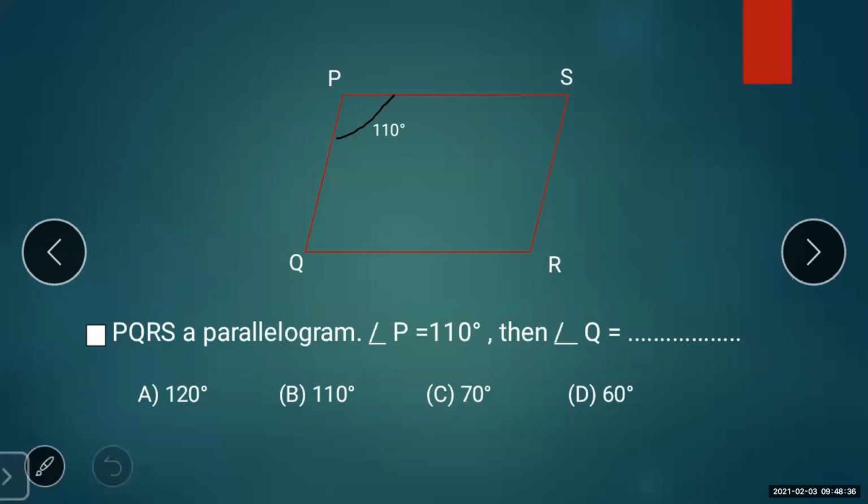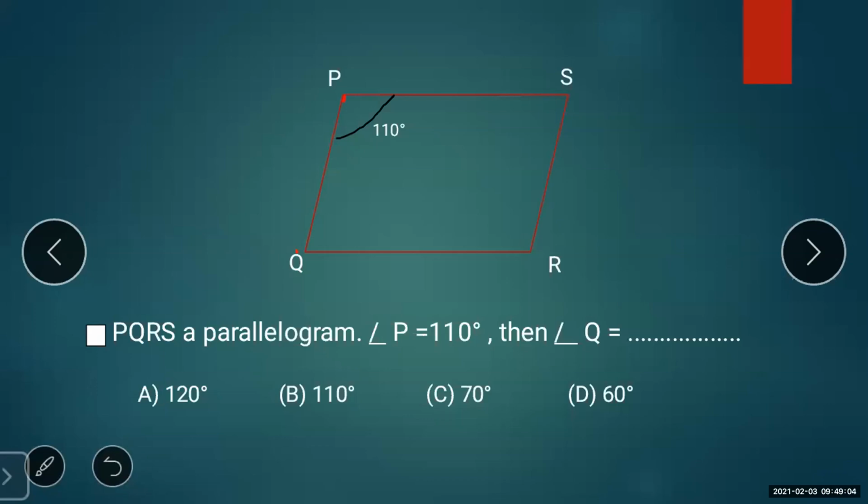In the diagram, angle P and angle Q are adjacent angles. If these are adjacent angles, their measures should be supplementary, meaning their sum should be 180 degrees.